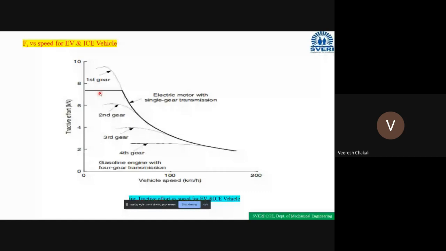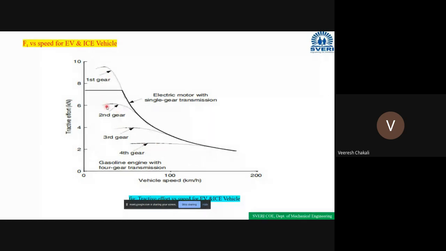But in the case of IC vehicles, it depends upon the gear position. In first gear, the tractive effort is very high. In second gear, the tractive effort is somewhat lower than first gear, and somewhat lower again in third gear and in fourth gear. It means the tractive effort will not decrease gradually.